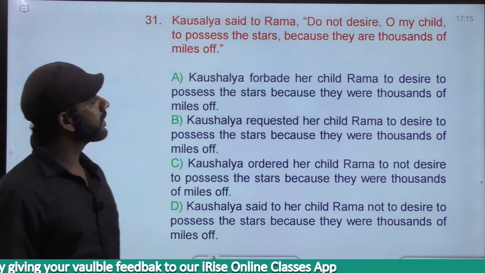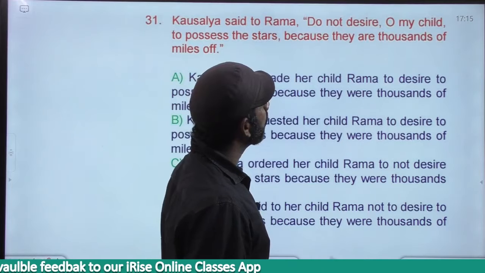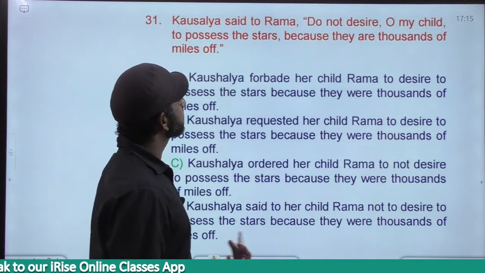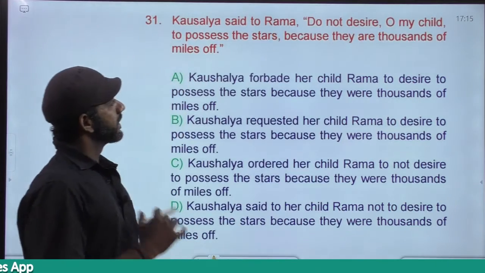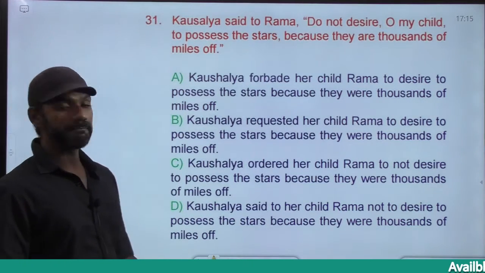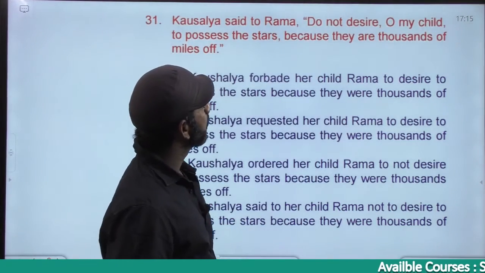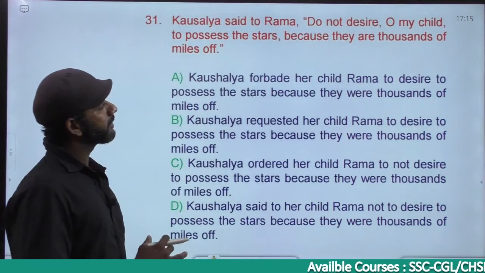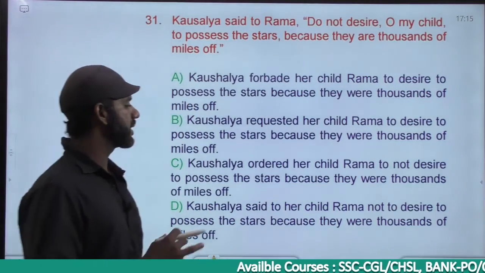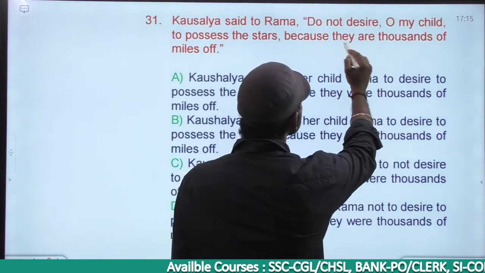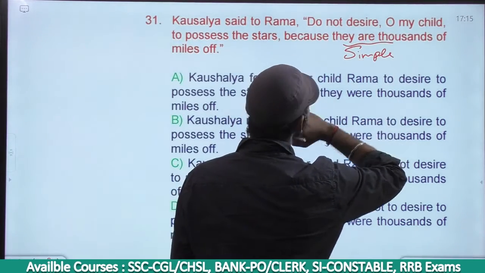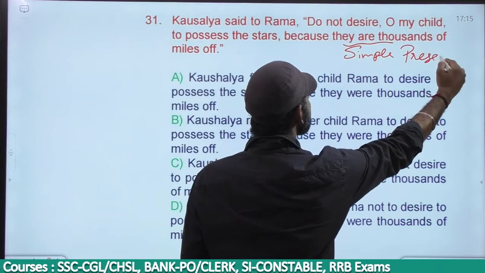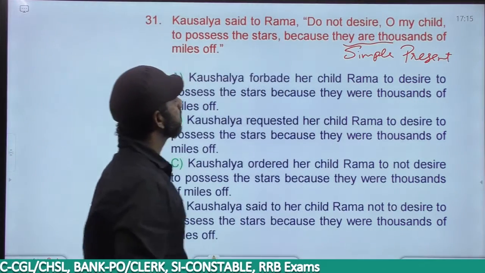Kausalya said to Rama, "Do not desire, O my child, to possess the stars because they are 1,000 miles off." "They are 1,000 miles off" is simple present, and as per the rule, simple present must become simple past.